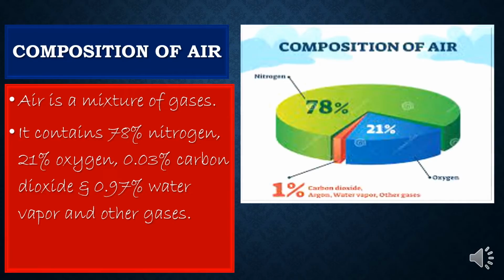Or you can also divide it in the same way, like 78% nitrogen, the maximum amount of the atmosphere consists of nitrogen. Oxygen 21%, and the 1% we can divide amongst carbon dioxide, water vapor, other gases, or argon. Different types of gases come under 1% only. So this composition of air needs to be remembered.